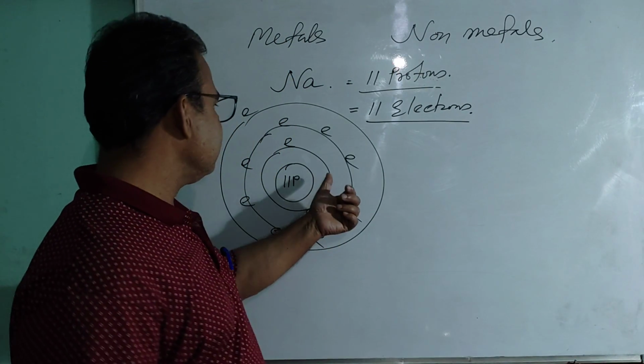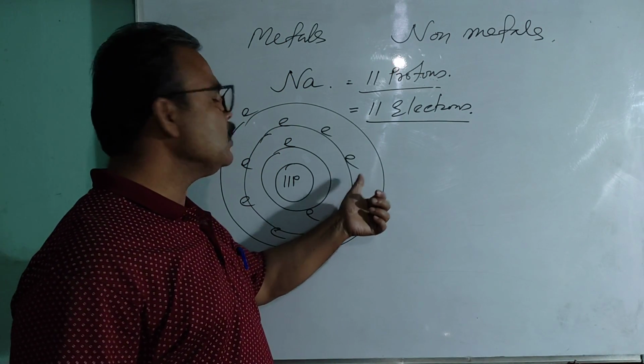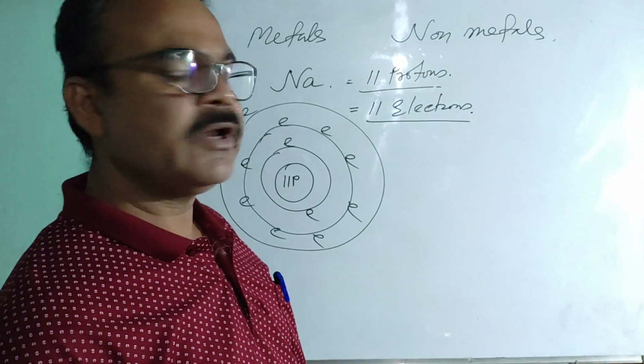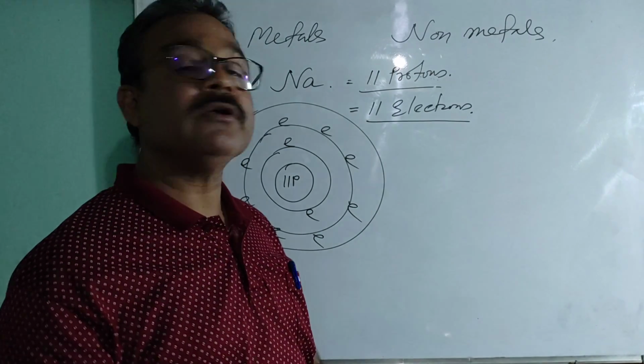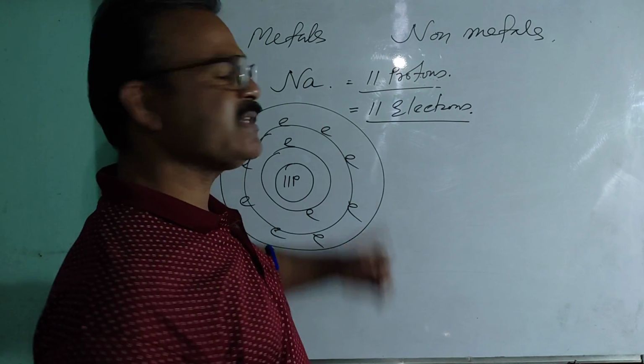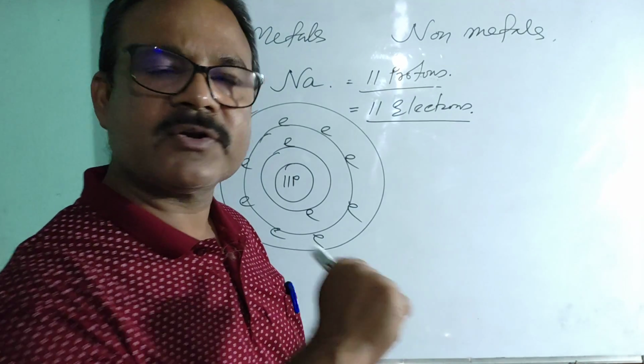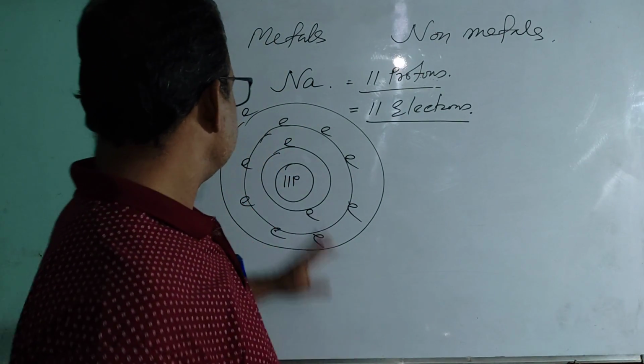Here, how many orbits? 1, 2, 3. So the third orbit is the last orbit, the outermost orbit or valence shell. And the electrons present in the outermost orbit are known as valence electrons.